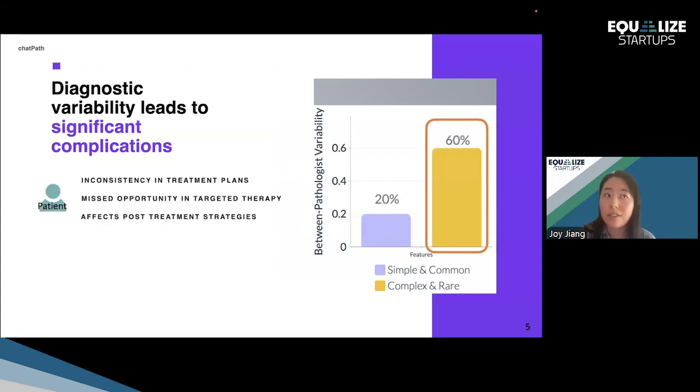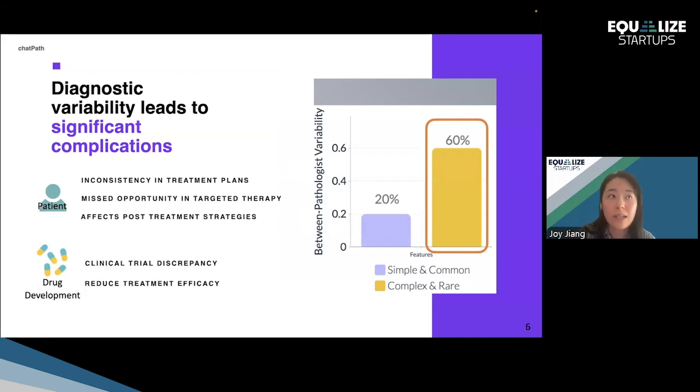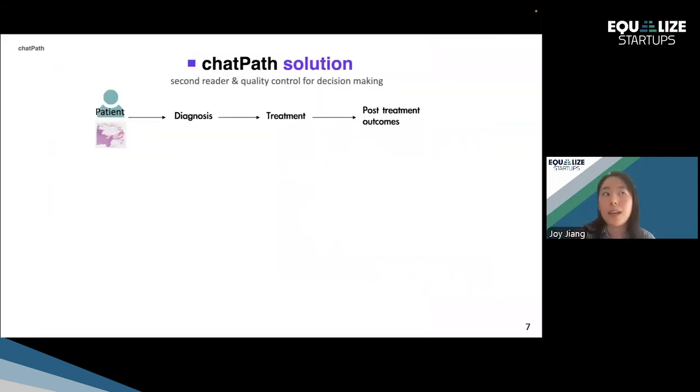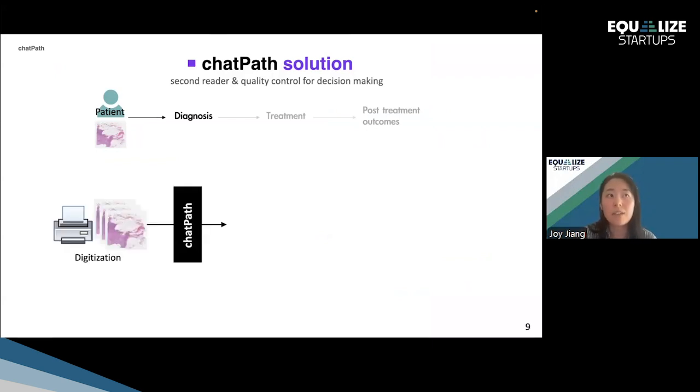And these diagnostic variabilities lead to major complications for both the patient and of course for drug development trials, because their target population is actually not what they have recruited. And here's the solution. So ChatPath acts as a second reader and quality control for this decision-making process. We focus on the diagnosis step of this pipeline, where the subsequent decisions are actually dependent on this first crucial step.